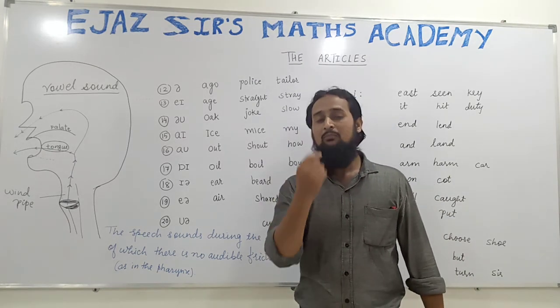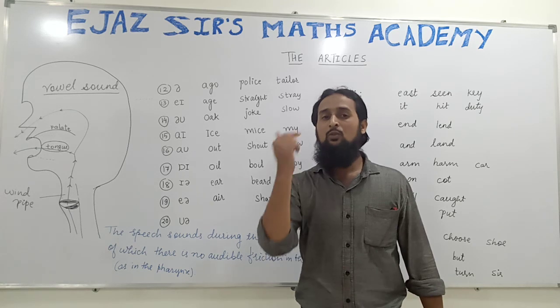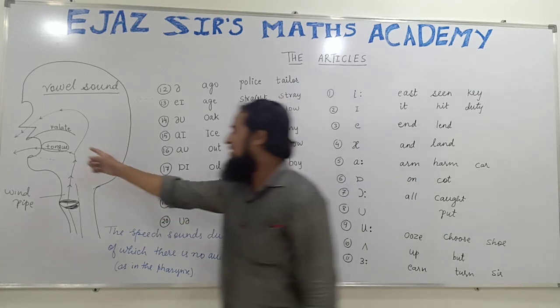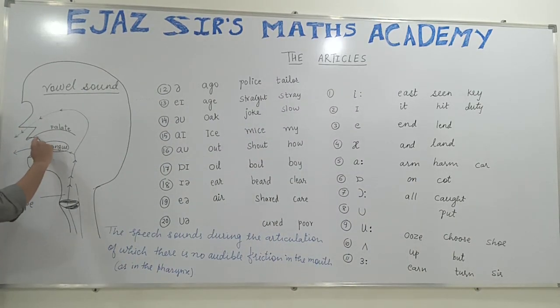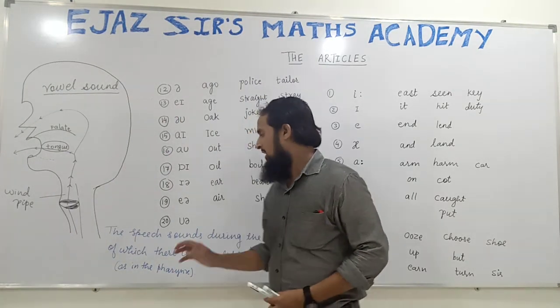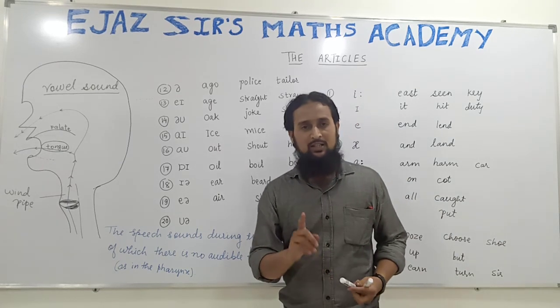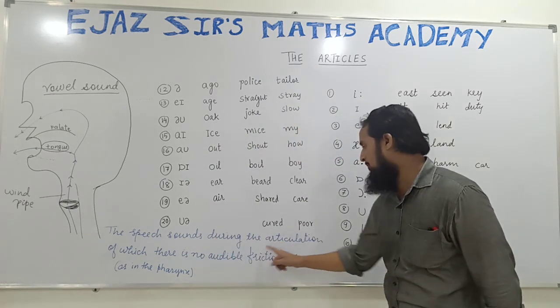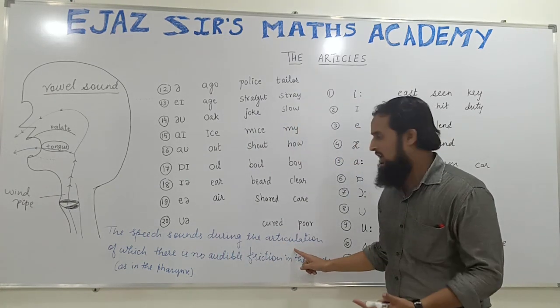When I say ah, my upper teeth do not touch the lower lip, nor do the lower teeth touch the upper lip. The tongue does not touch the hard palate here. The tongue will not touch the roof of the mouth, and will not touch the teeth either. So no two parts in the mouth will touch each other if I produce the sound ah. Understood? During the production of those speech sounds, what happens?